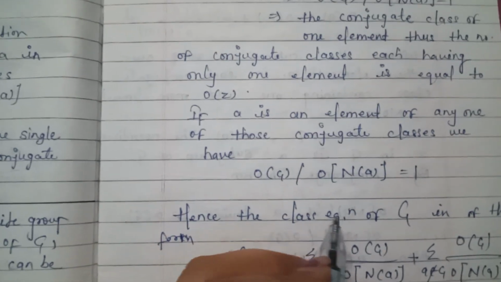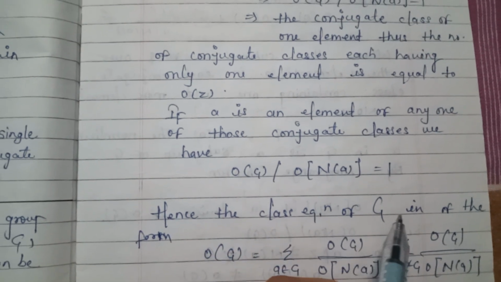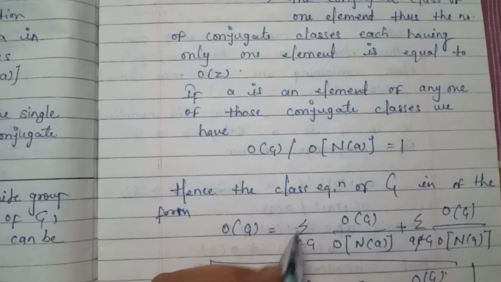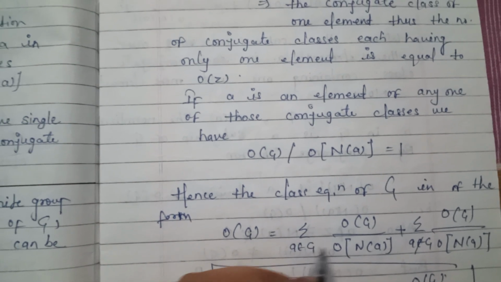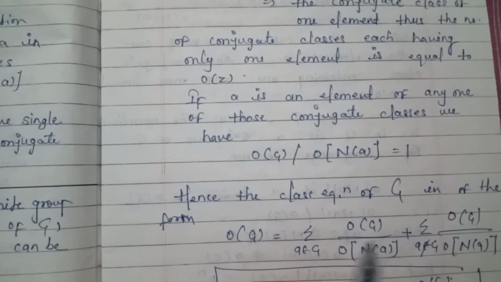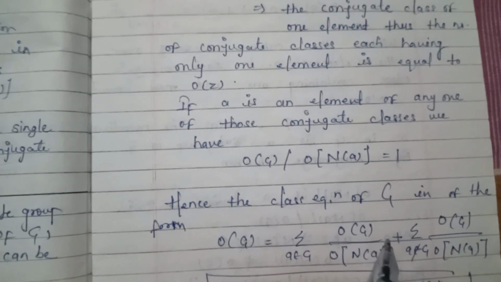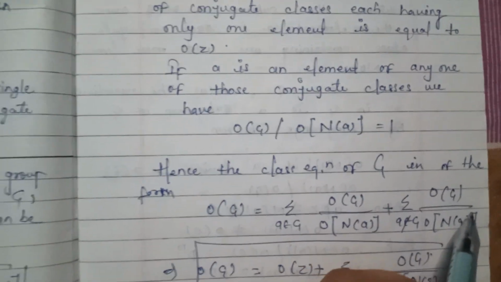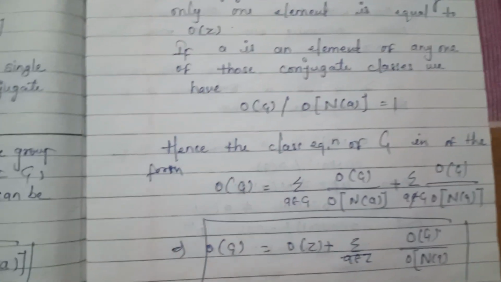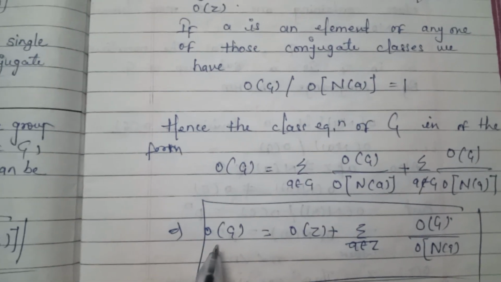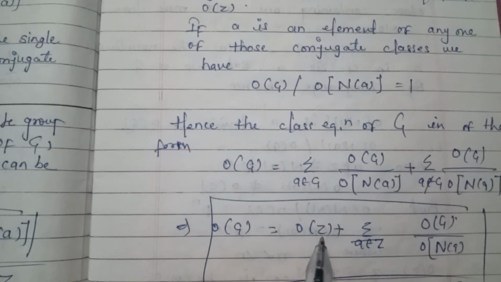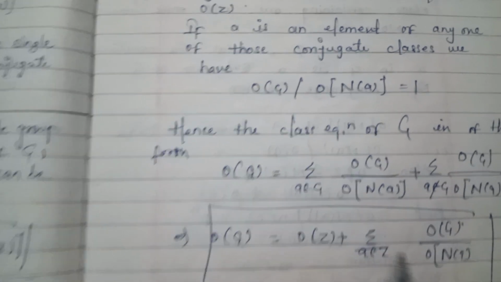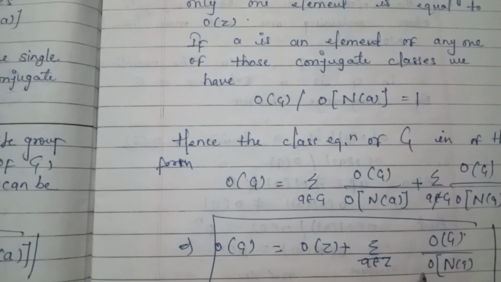Hence the class equation of G is of the form: order of G is equal to the summation over a belongs to Z of order of G divided by order of N(a), plus the summation over a does not belong to Z of order of G divided by order of N(a). So it can be written as order of G is equal to order of Z plus the summation over a not in Z of order of G upon order of N(a).